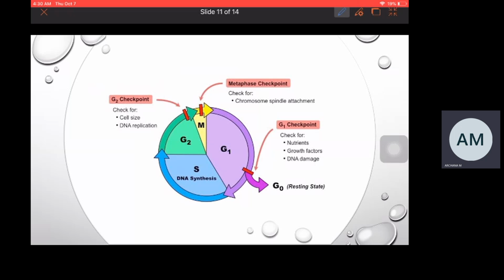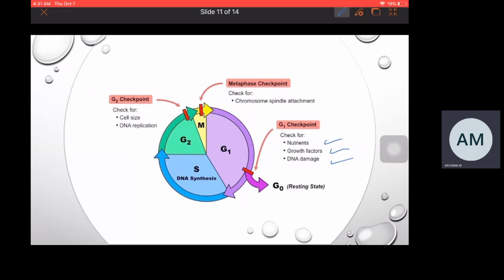Coming to the G1 checkpoint. The G1 checkpoint checks for nutrients, growth factors, and DNA damage. It checks for the errors present in the cells in the G1 phase. If errors are present in the cell, then the cell will be arrested. The errors have to be repaired, and only then can the cell enter into the S phase. If the cell is not repaired, the cell will be apoptosed. The repaired cell will be allowed to enter into the S phase.